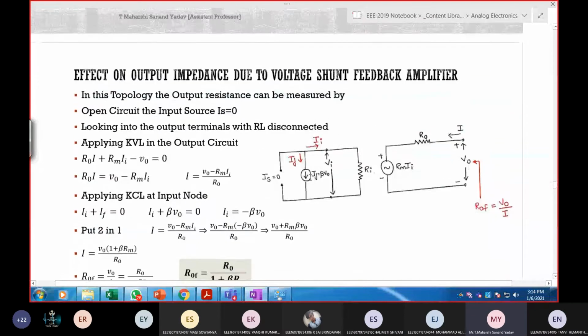Let us see this one. So here IS is equal to 0, open circuited, and I've removed this RL because RL is equal to infinite. Now can anyone tell me, I want to find ROF is equal to V output by I, or else I out. Anything is okay. You can consider this one as I out also. Can anyone tell me how to solve this? If you are perfect with KCL and KVL, your work is done. So apply KCL or KVL. KVL.